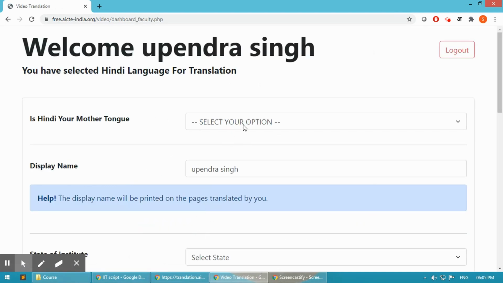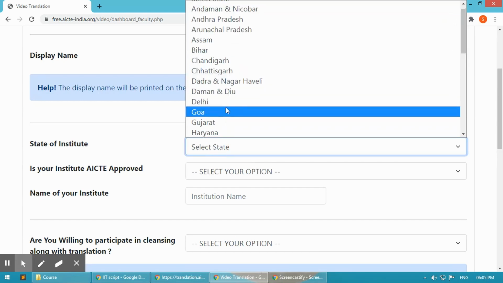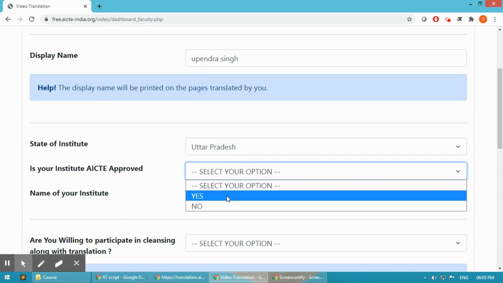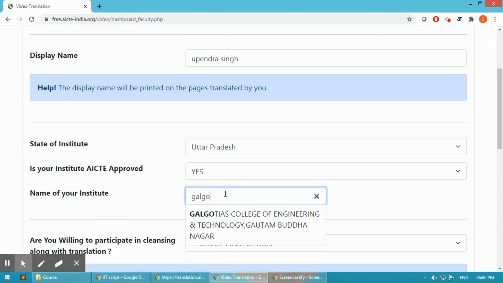Once you do that, you have to select all of the options that you have, like what is your mother tongue, what is your name. You can change it if you want. You can select the university that you have studied in. Like right now I'm selecting Galgotia Institute.